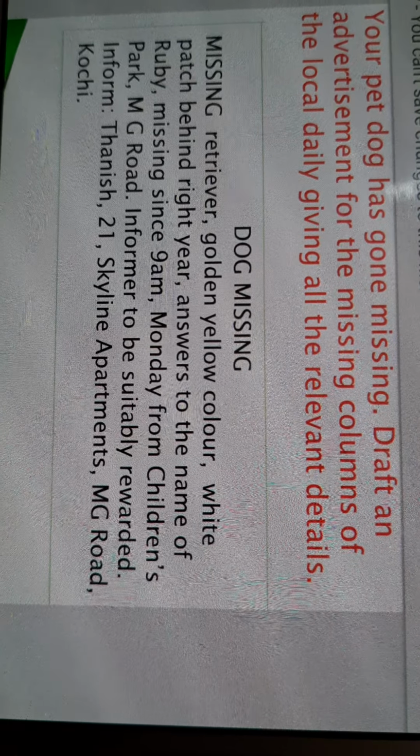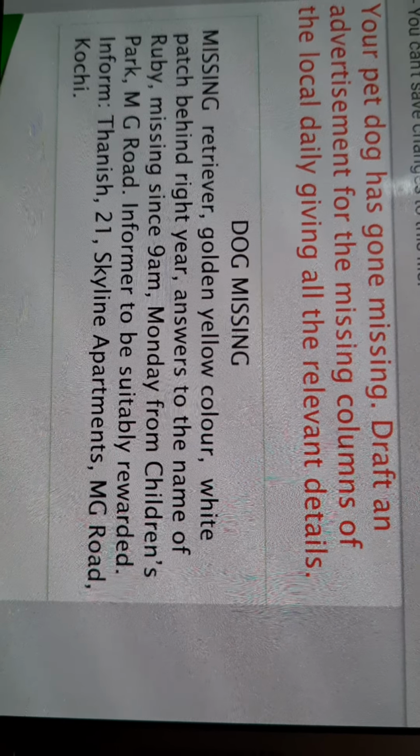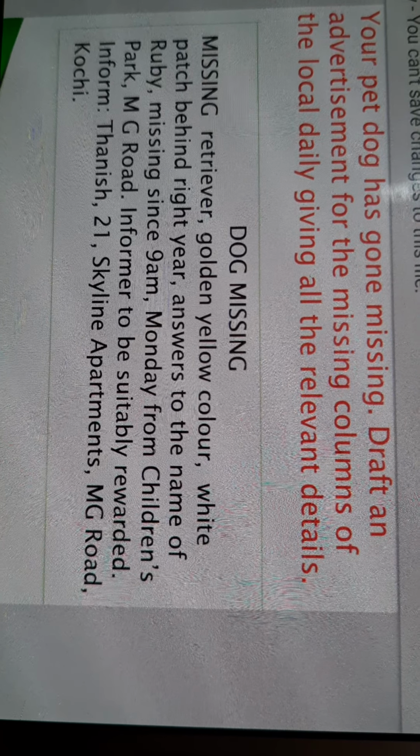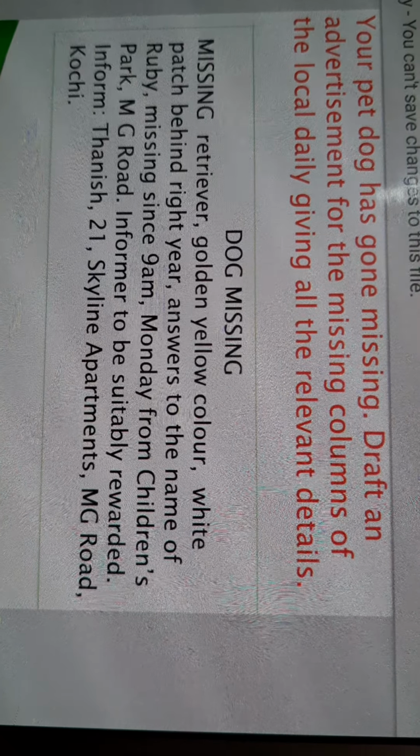Missing since 9 a.m. Monday from Children's Park. This sentence you can use in the case of a human being also. Informer to be suitably rewarded. This line will also be common in both cases. At last, contact details are given. Inform Thanis, 21 Skyline Apartments, MG Road, Kochi. So this way you can write any kind of advertisement regarding missing, whether it is about any human being or any pet.